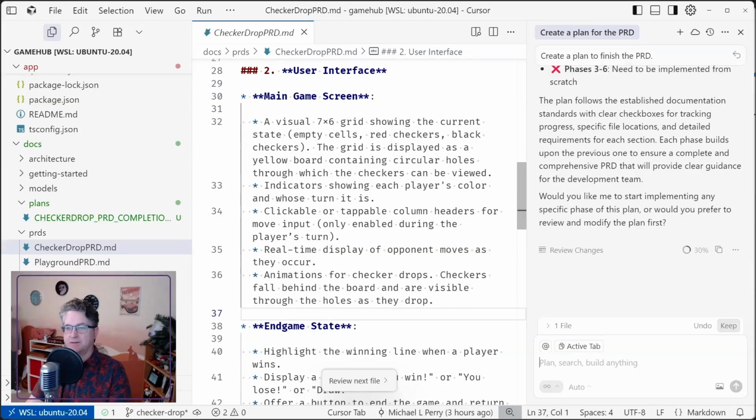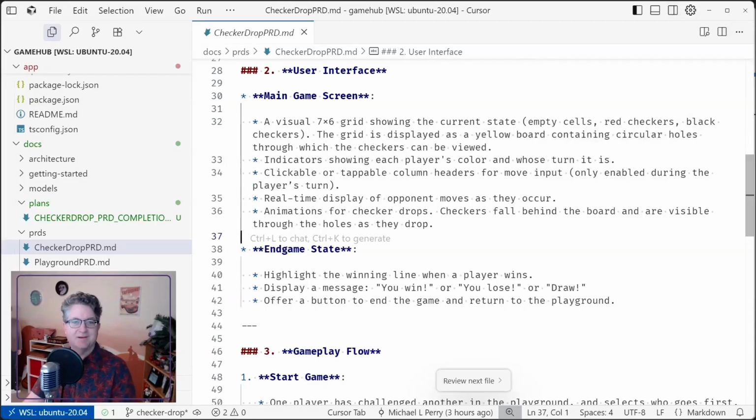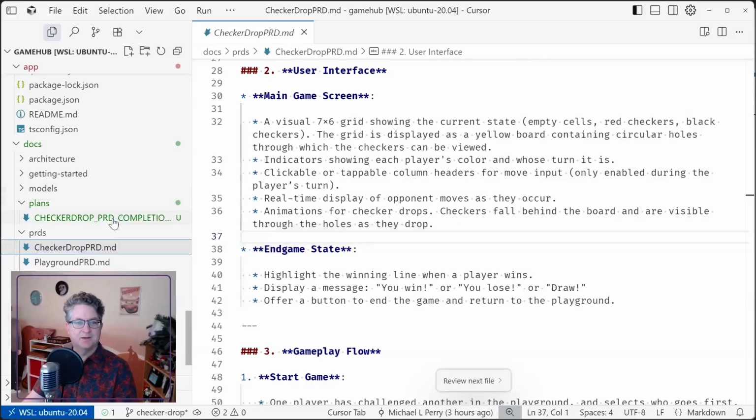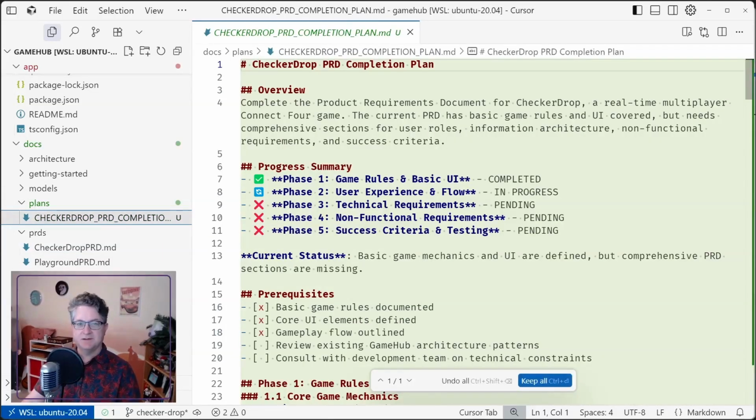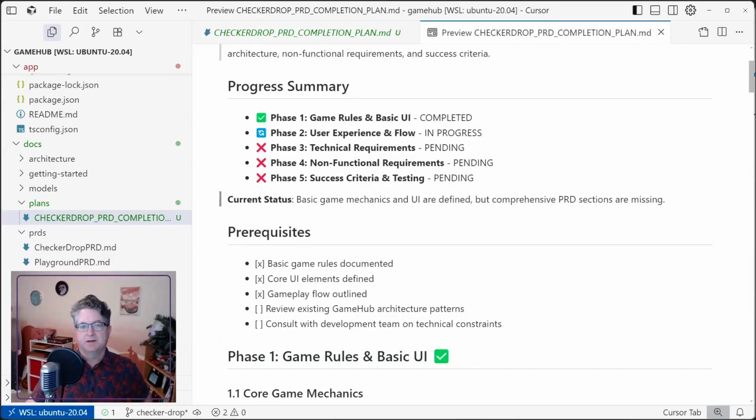Which would you like? Would you like me to start implementing any of the specific phases of this plan? Or would you prefer to review it and modify first? Yes, I'm going to review. I always review. Okay, so here is the PRD completion plan. So game rules and basic UI completed, user experience and flows are in progress. Technical requirements, non-functional requirements, and success criterion testing are all pending.